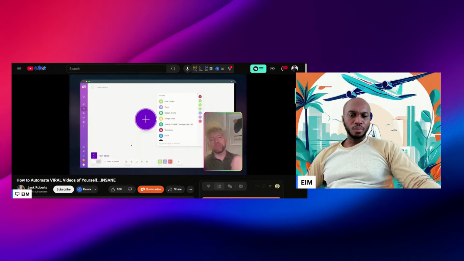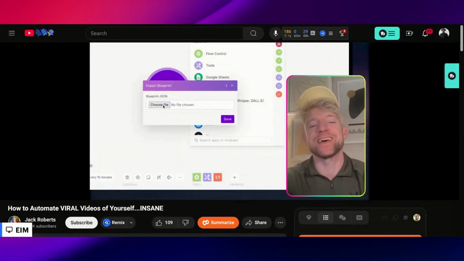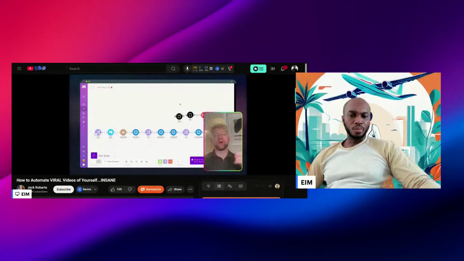And as always, all the blueprints, the agents, the guides for the entire automation are available in the community. So all you have to do is come down, click on import blueprints, select the JSON file, upload it, click save, and the entire automation will build for you automatically.